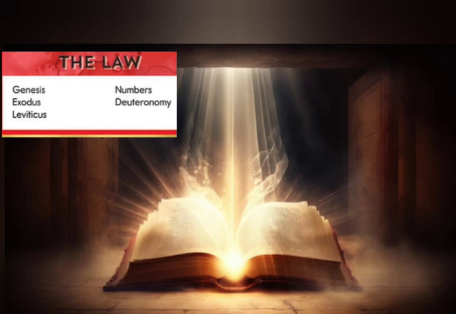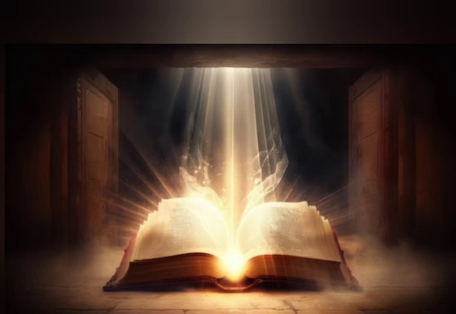First one Genesis, second Exodus, third Leviticus, fourth Numbers, and fifth Deuteronomy. These 5 books are called the Pentateuch or Law, which was written by Moses.